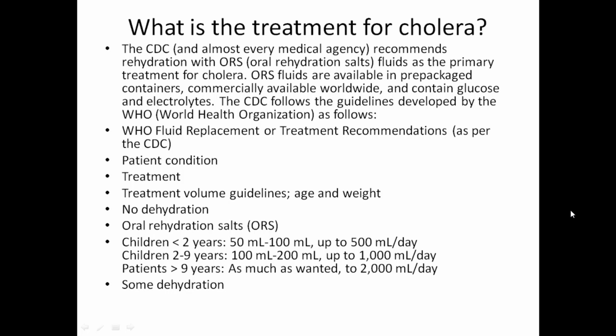Below 2 years you should give 50 ml to 100 ml, up to 500 ml per day. Then for 2 to 9 years, you should give 100 ml to 200 ml, up to 1000 ml per day, and above 9 years as much as wanted, up to 2000 ml per day.